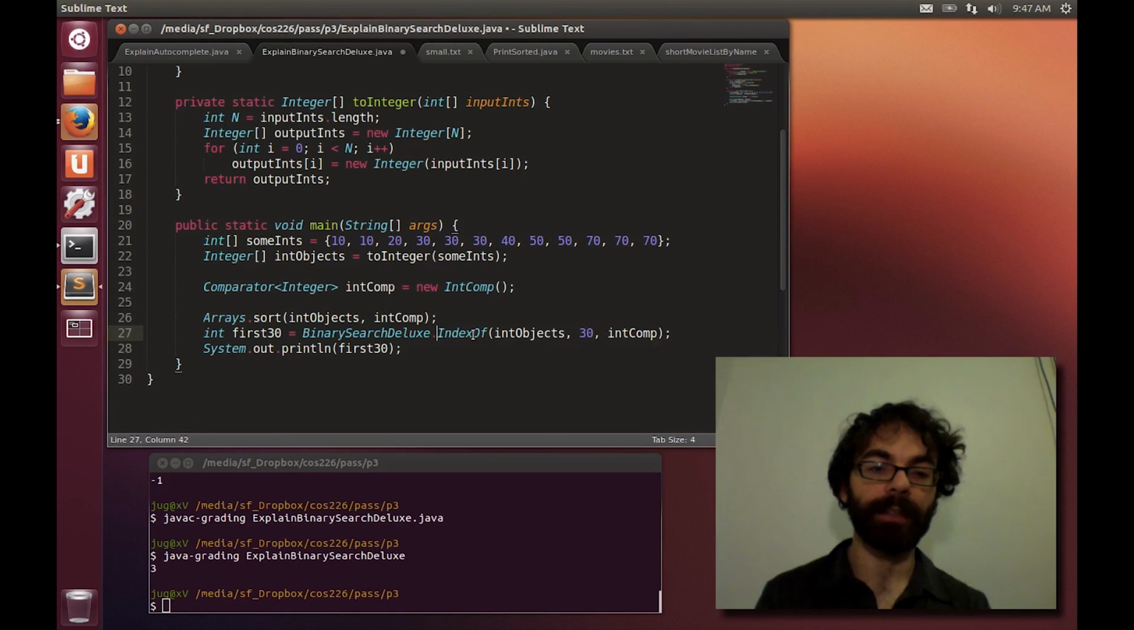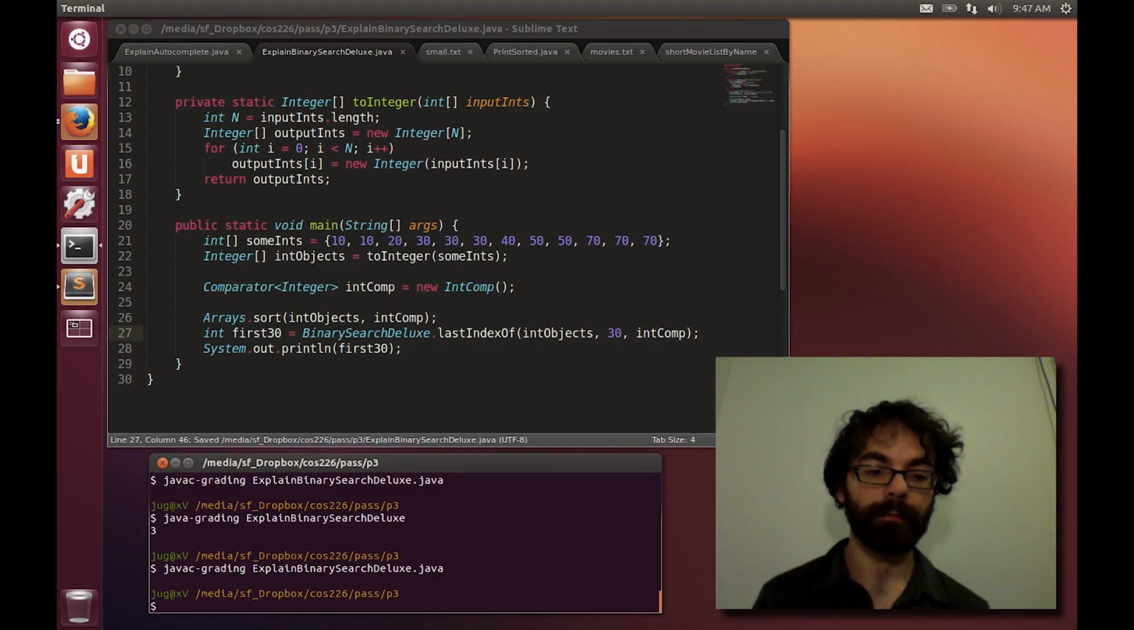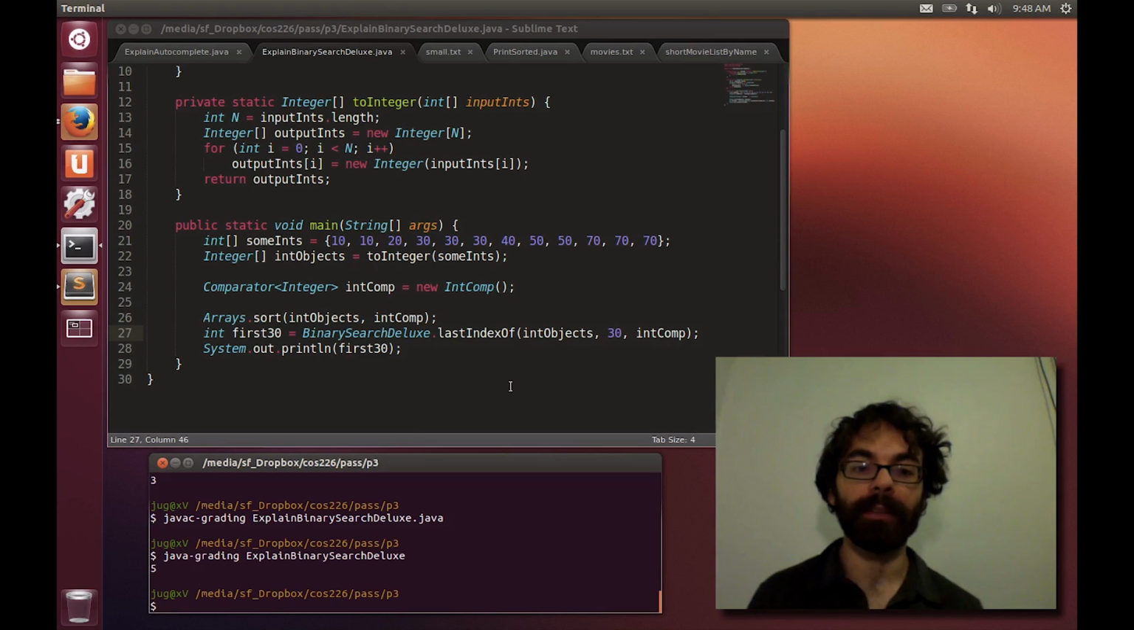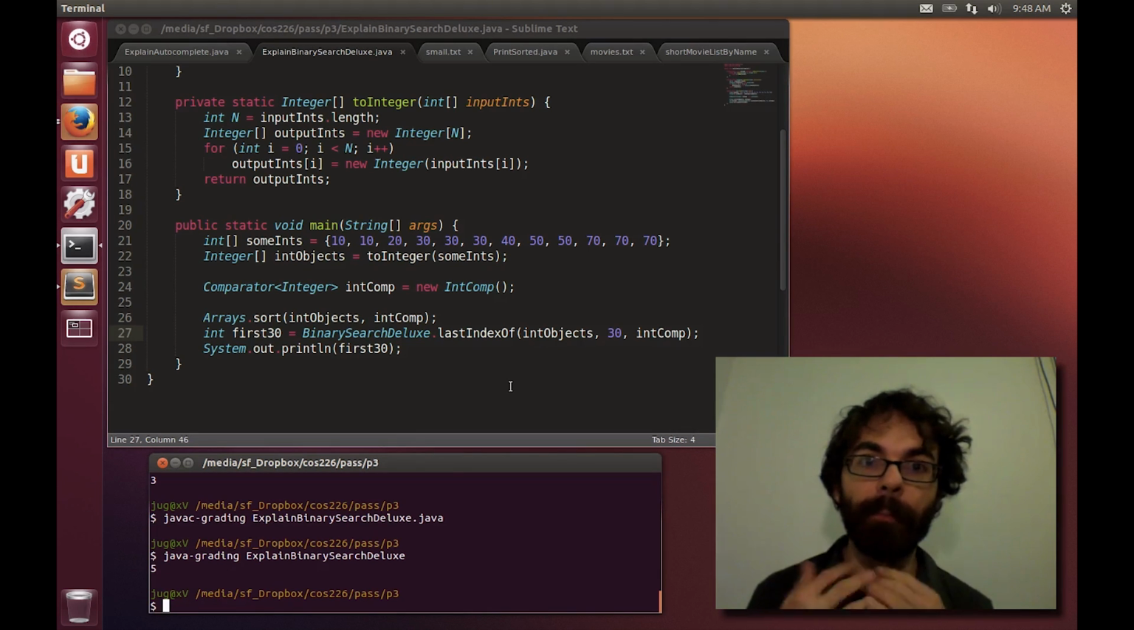We can also ask for the last index of something. And in this case, it says 5. So 3, 4, 5. Okay, so that's all BinarySearchDeluxe is supposed to do. But the very important thing is that it has to do it in logarithmic time.